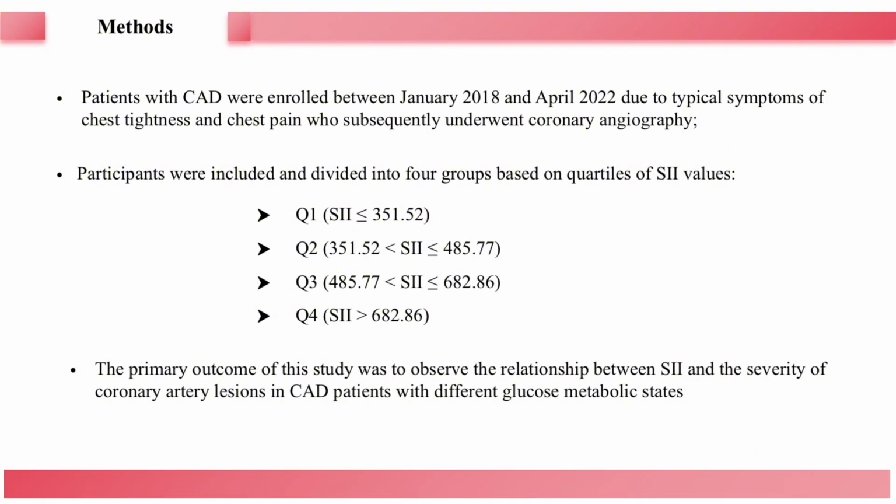Q1: SII is less than or equal to 351.5. Q2: 351.5 < SII less than or equal to 485.77. Q3: 485.77 < SII less than or equal to 682.86. Q4: SII is more than 682.86.